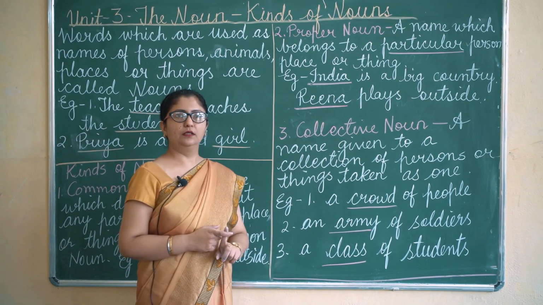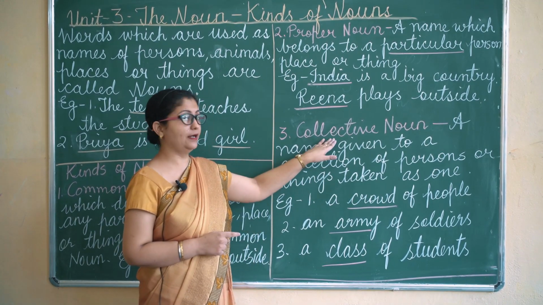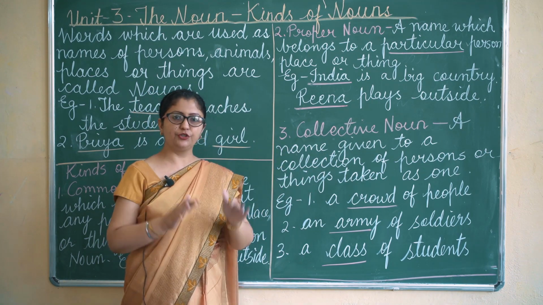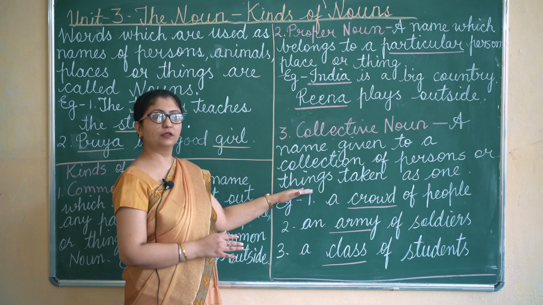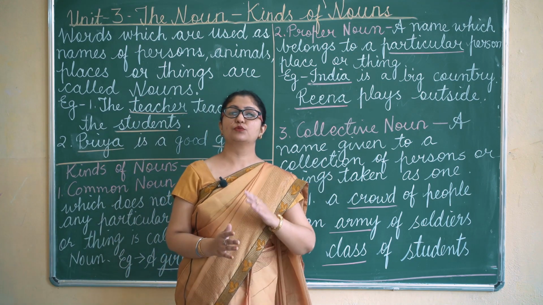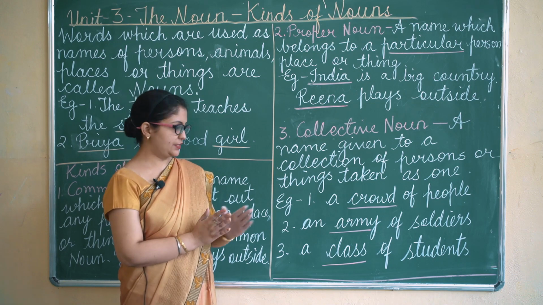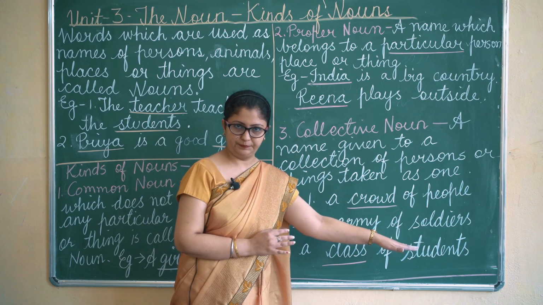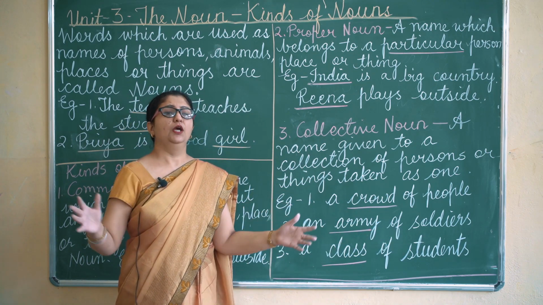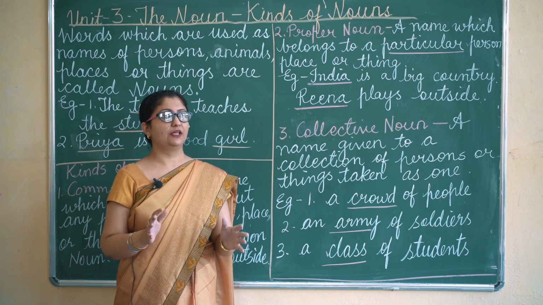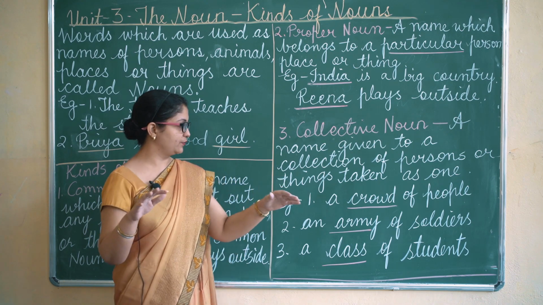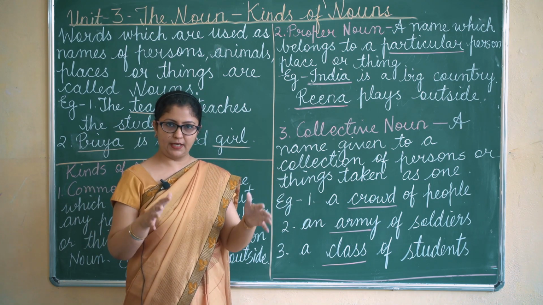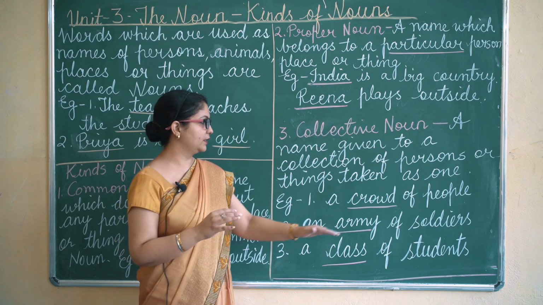Now the third kind of noun is collective noun. A name given to a collection of persons or things taken as one. First we will see some examples, then we will understand. For example, a crowd of people. There are so many people. When they are together, we give a name to it, to the crowd. That word is crowd. Okay, if there is a collection of people, a group of people, we call it a crowd.